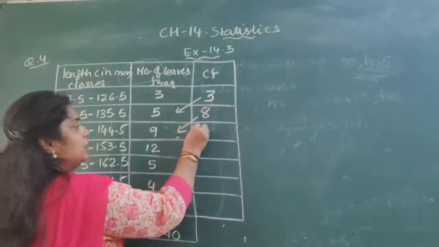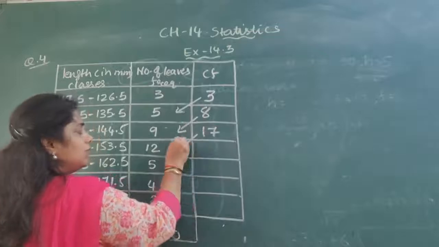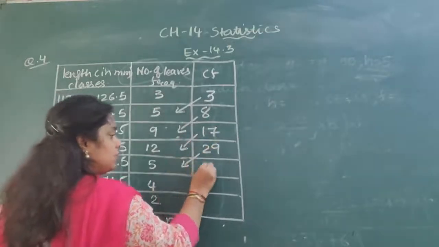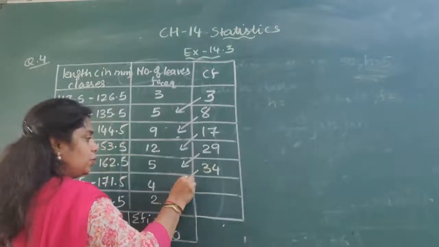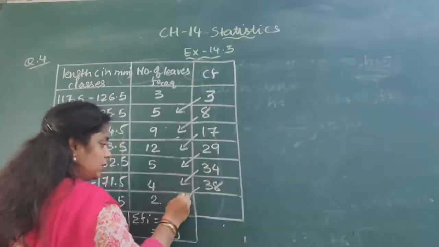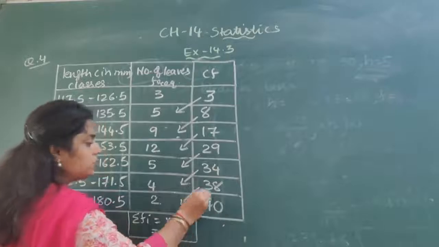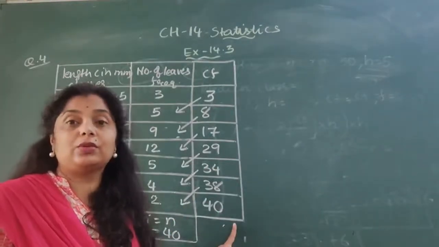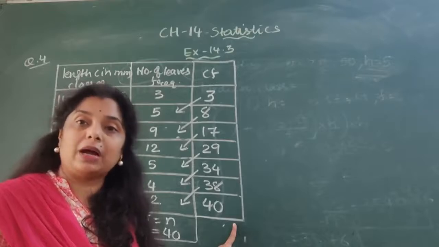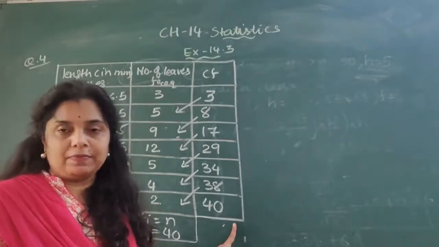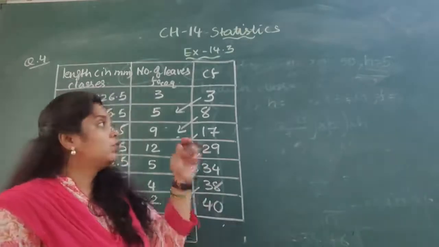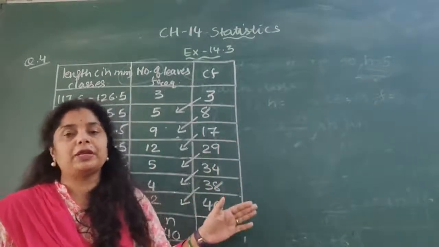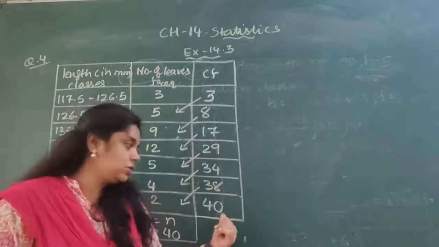Similarly, 8 plus 9 is equal to 17. 17 plus 12 is 29. 29 plus 5 is 34. 34 plus 4 is 38. And 38 plus 2 is 40. So lastly, we must get 40, as the total number of leaves in the plant is 40. Is it clear? Okay, so once we get the cumulative frequency, first we find n, which is 40.